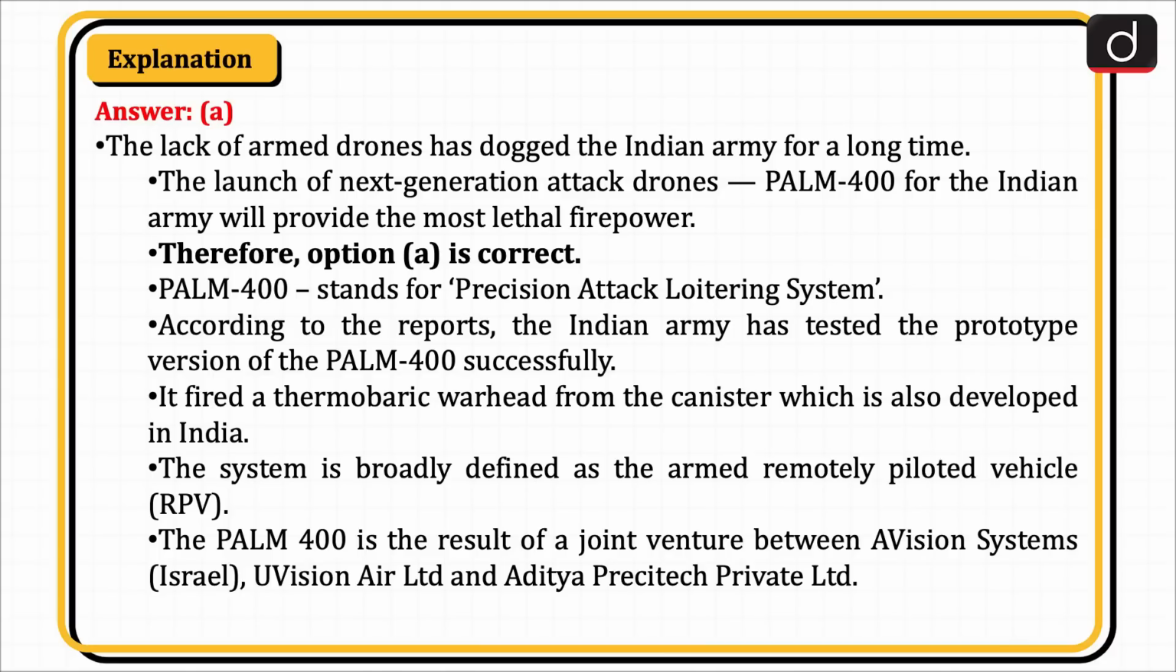Palm 400 stands for Precision Attack Loitering System. According to the report, the Indian Army has tested the prototype version of the Palm 400 successfully. It fired a thermobaric warhead from the canister, which is also developed in India. The system is broadly defined as the Armed Remotely Piloted Vehicle, or RPV. The Palm 400 is the result of a joint venture between Aviation Systems Israel, UVision Air Limited, and Aditya Presitech Private Limited.